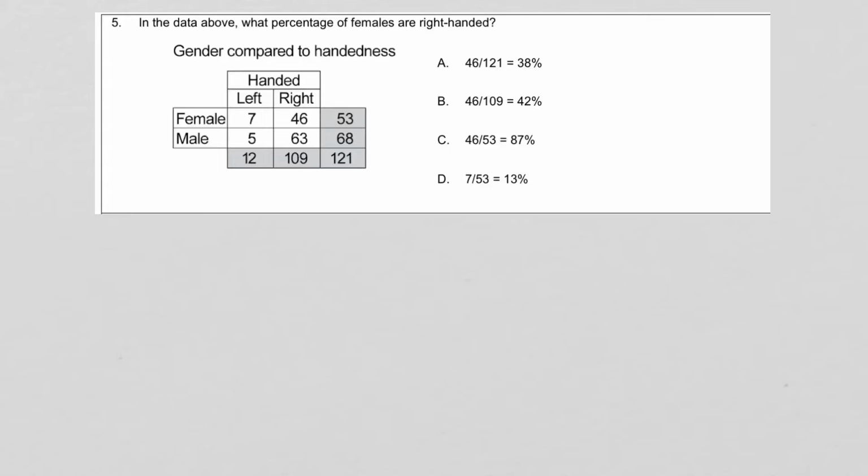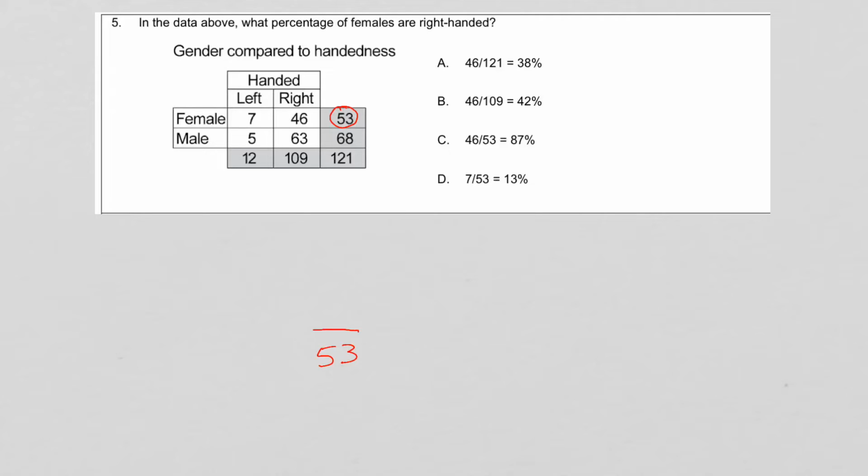In question number 5, it says in the data above, what percentage of females are right-handed? So we're not looking for the number, we're looking for the percentage. And it says of females. So that's our clue as to what number is going to go on the bottom of the fraction, or as the denominator of the fraction. So females, how many females total do we have? Well, we have to look across here because there's the female category. We go across, we see that there are 53 total, and that lets us know 53 has to go on the bottom. It's of females.